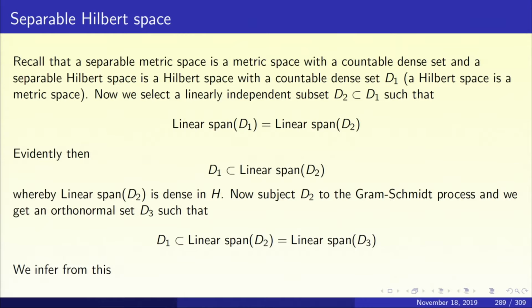From every such set, I can take a linearly independent subset D2 such that the linear span of D1 is the same as the linear span of D2.